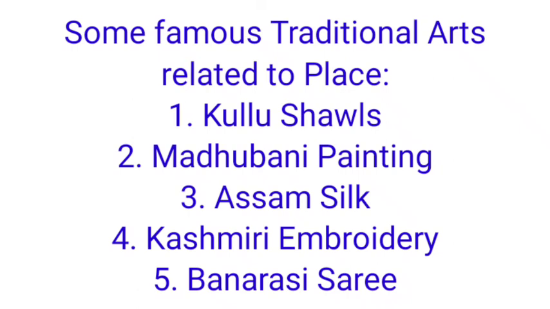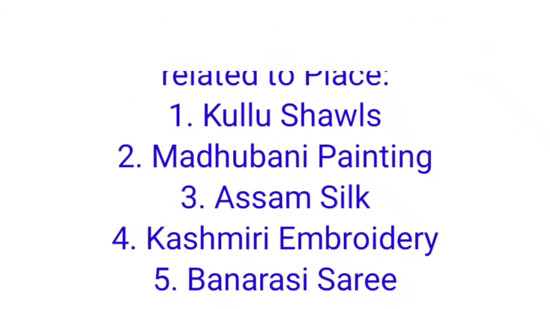So after knowing about a craft in danger and some interesting things related to place, we have finished this chapter.